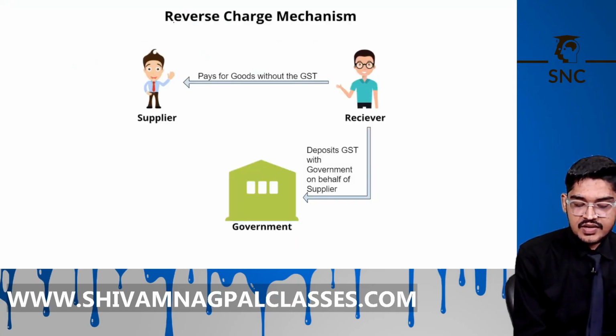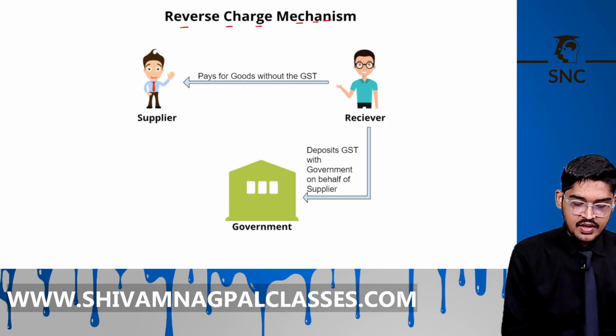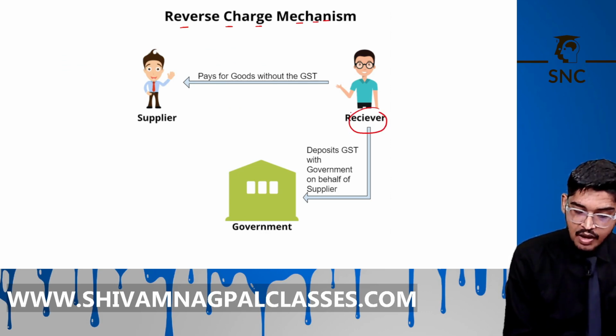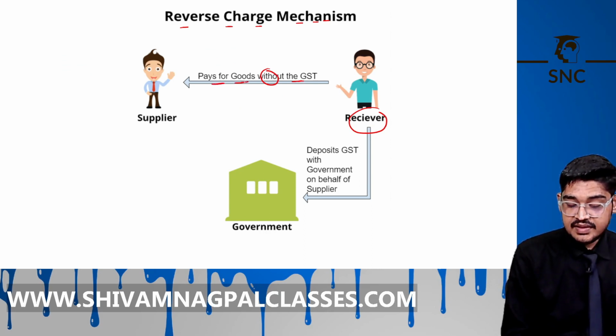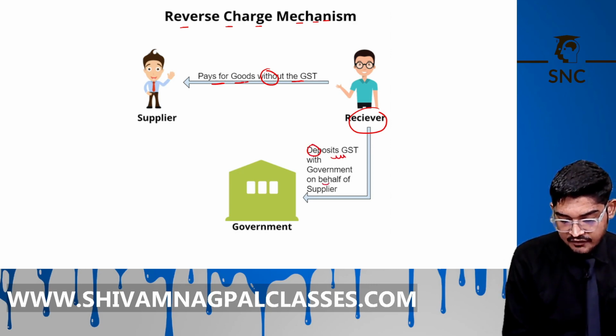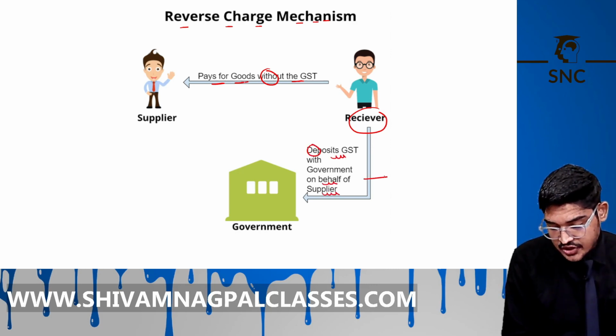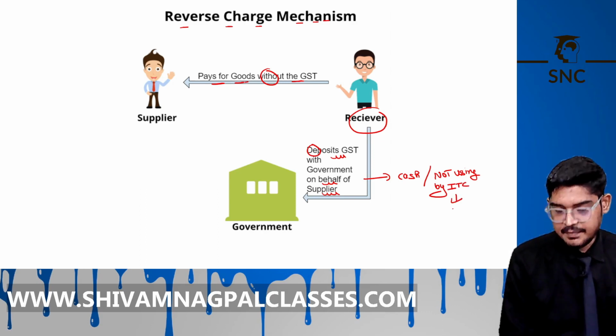Okay, reverse charge mechanism. The receiver pays the amount without GST to the supplier of goods and services. That recipient will deposit the GST with the government on behalf of the supplier, and it must be paid in cash, not by using ITC. Is it clear? You have to read about it in the chapter of payment of tax also.